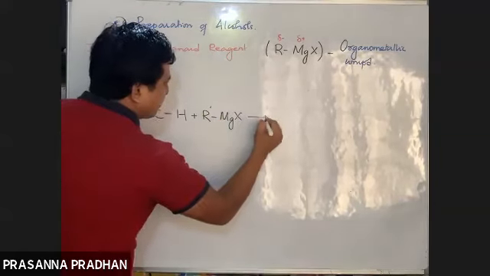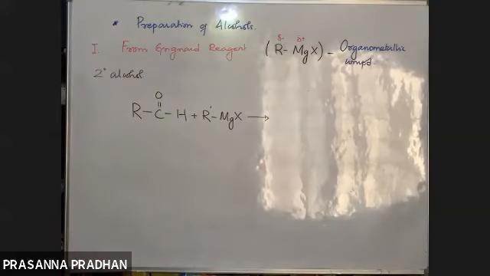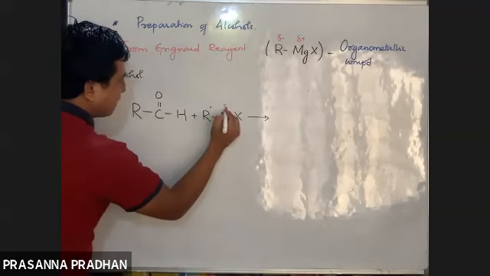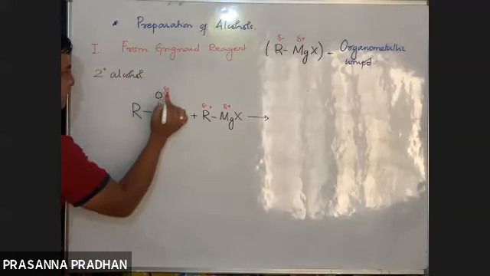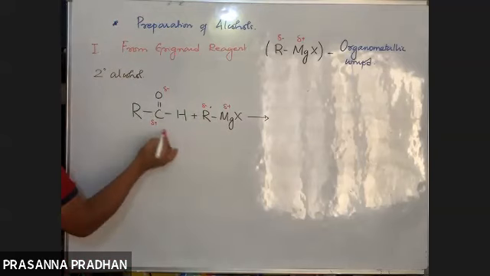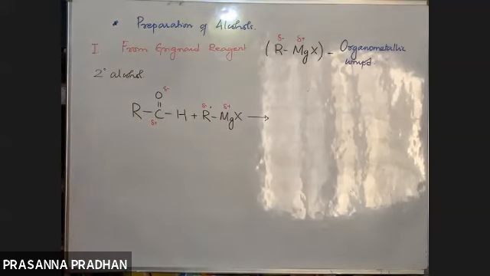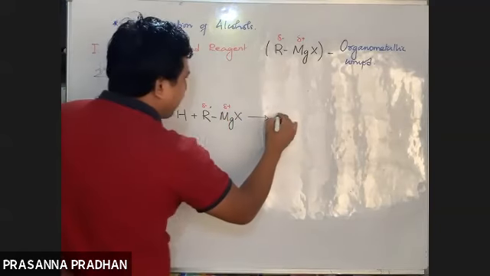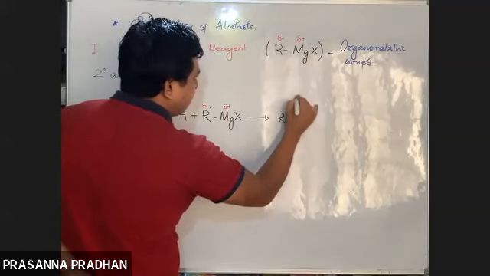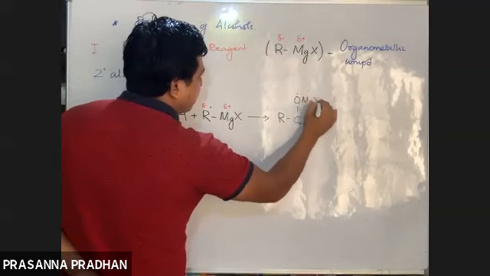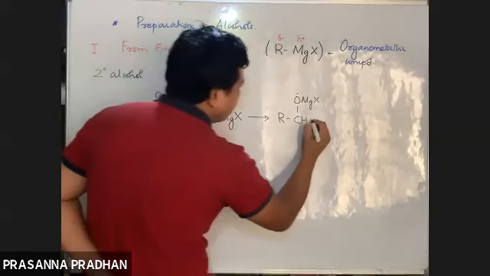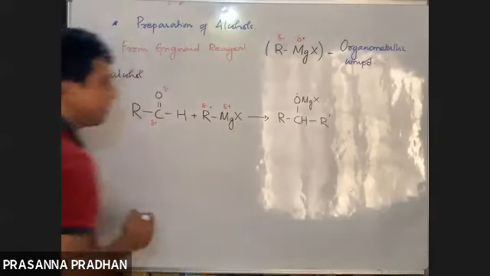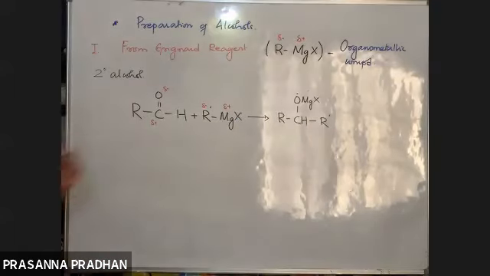So if you need the mechanism, if you need to know how the reaction occurs, then again, it is the positive part and this is the negative part. It's very easy. In aldehyde, oxygen is electronegative, so negative, positive. The negative part will add to the positive part. So what do we get? We get R C O MgX. This R prime is going to add to this carbon atom, so here I will be writing R prime straight away, CH, this R prime getting added to this carbon.